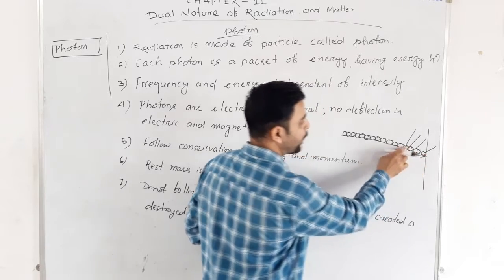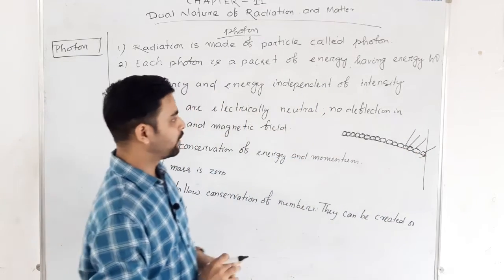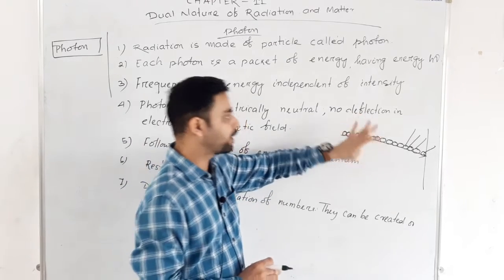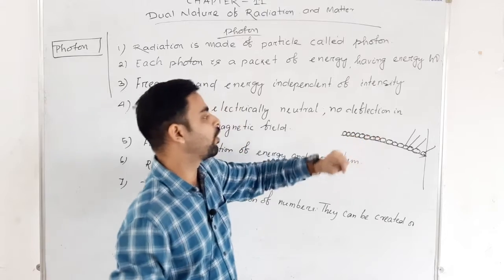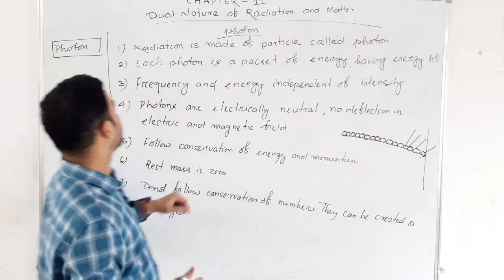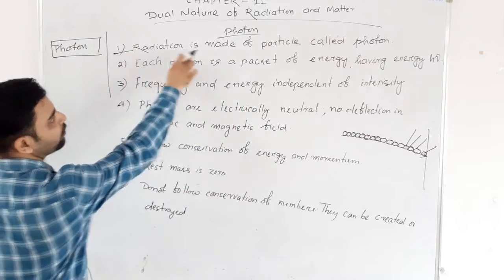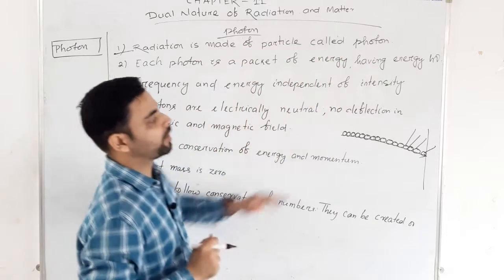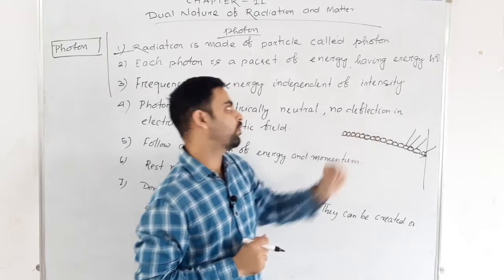Light is made up of particles. Okay, so here that means we can say radiation or light is made up of particles. So I can say radiation is made up of particles called photons.